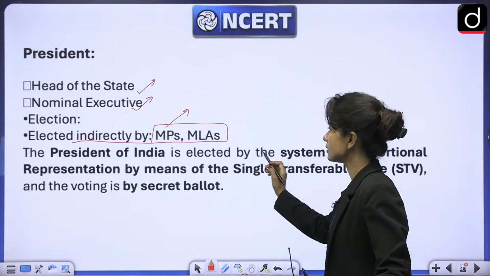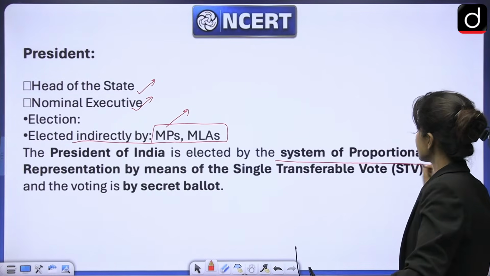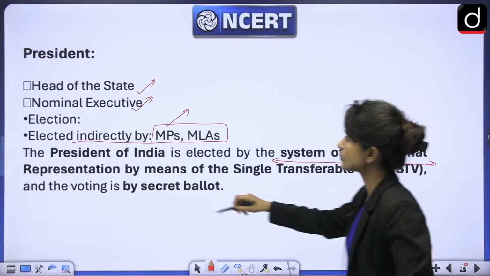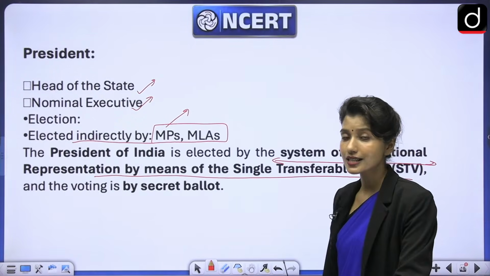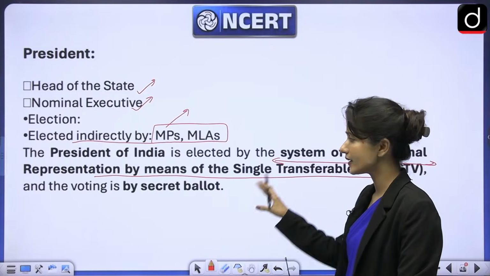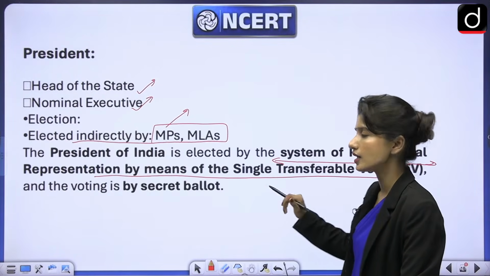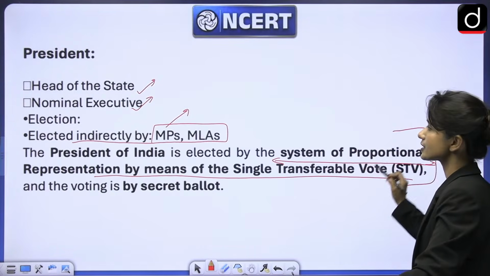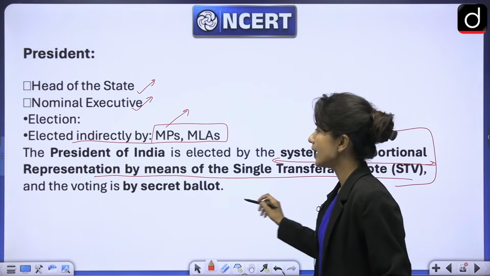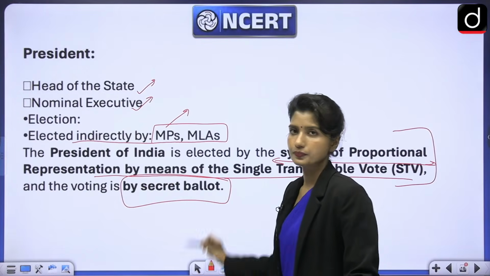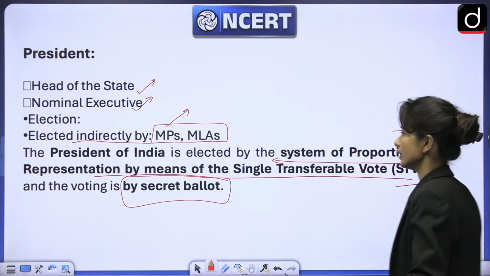Just remember this term. President of India is elected by a system of proportional representation by means of single transferable vote. I know it sounds like a very long, tedious term. It is very easy actually. I will explain it to you in some other class. But for now, just remember this system of proportional representation by means of single transferable vote, and this is done by secret ballot, right? This is done by secret ballot.